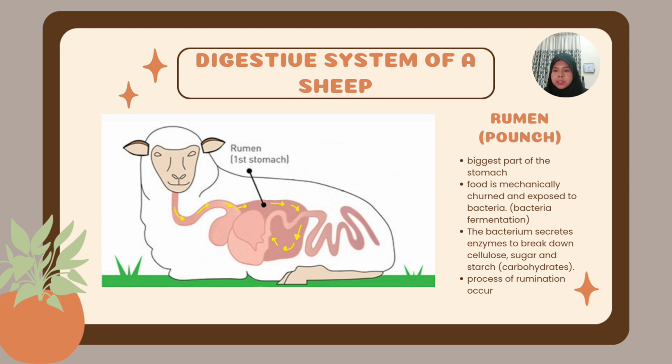This is where the process of rumination occurs. The process of rumination is actually when the food regurgitates from the rumen and goes right up back into the esophagus and the mouth to be chewed again. This action is also known as chewing the cud. After chewing several times, the food will finally enter the reticulum.